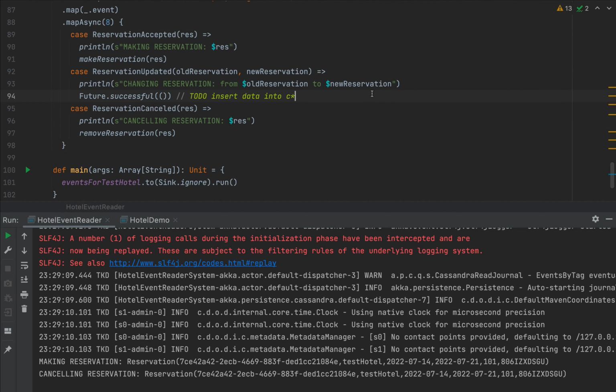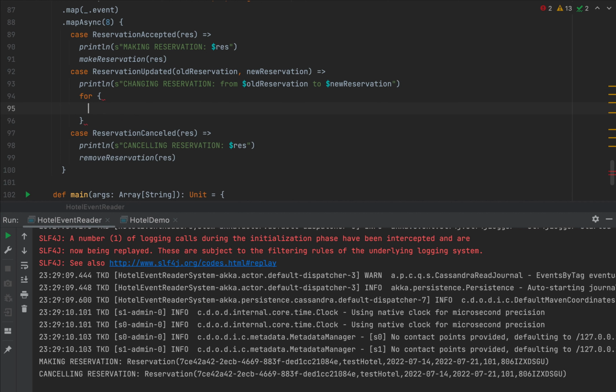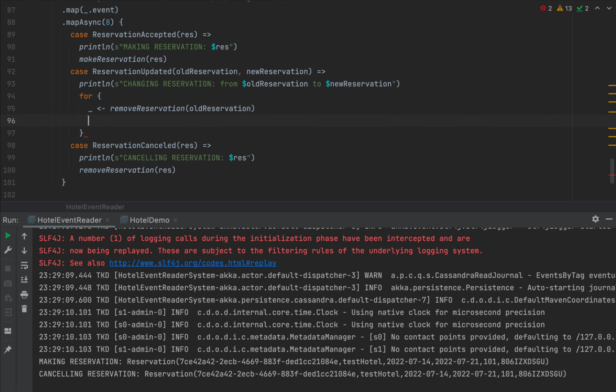Now, in the case of a change, we only need to remove the existing reservation and add a new one. Now, we need to run two futures, which is going to be combined in a for comprehension. So in remove reservation for the old reservation, and I'm going to add a new reservation. So make reservation for the new one. So new reservation, I'm going to yield unit. And because removal and making worked correctly because we've tested them a couple of minutes ago, we don't really need to test the reservation updated because we're pretty sure it will work fine.